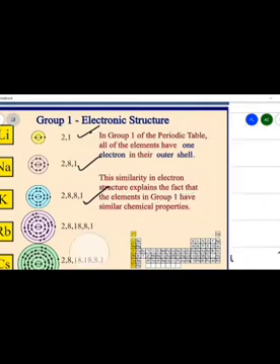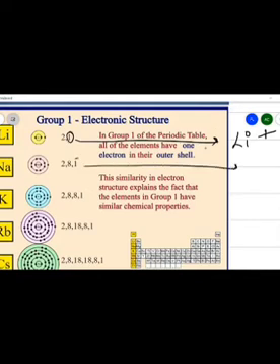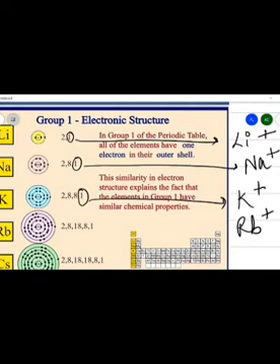So, that is the first property. Now, the second property is they form unipositive ions. You can see lithium, after donating this 1 electron, will form Li+. Sodium after donating this electron will form Na+. Potassium after donating this will form K+. So, they form unipositive ions, meaning with valency 1 they form cations. They all are soft metals. Sodium, you know, you can cut it with a knife. They are very reactive and thus they are always found in the combined state.